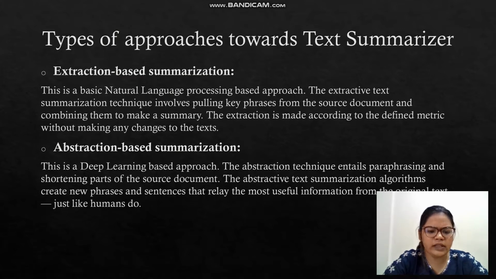The abstractive technique entails paraphrasing and shortening parts of the source document. It is a deep learning based approach. Abstractive summarization reproduces important material in a new way, after interpretation and examination of the text using advanced natural language techniques, to generate a new shorter text that conveys the most critical information from the original one. Our demo will be of extractive summarization.